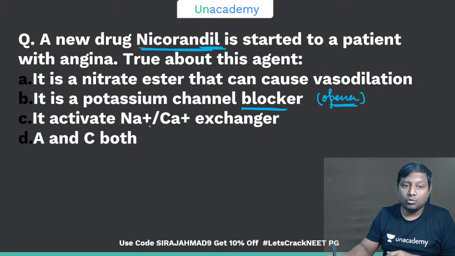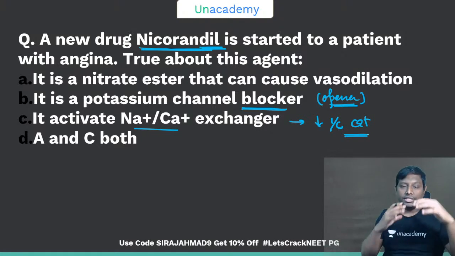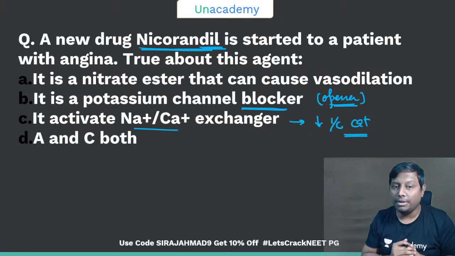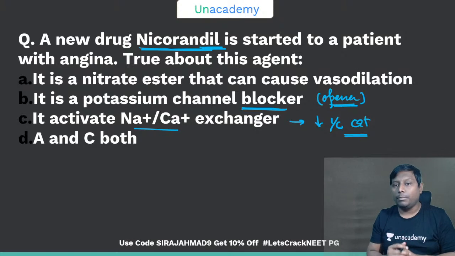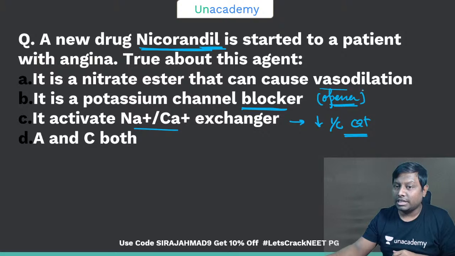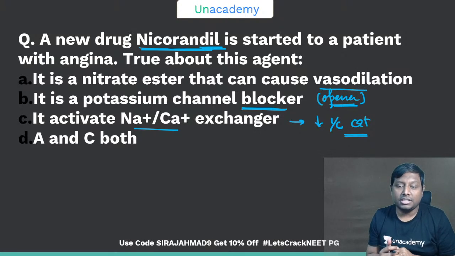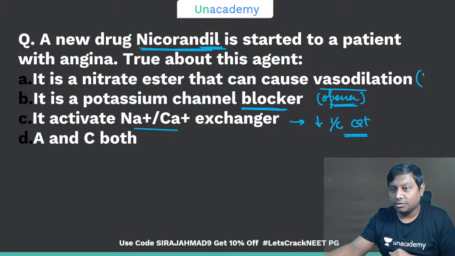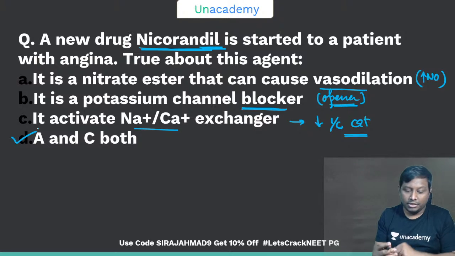It activates the sodium calcium exchanger, therefore it will reduce the intracellular calcium, and if intracellular calcium is reduced, the tone itself will be reduced. Then if the potassium channel is opened, there will be repolarization followed by hyperpolarization, and definitely vasodilatation can be caused because of nitric oxide. So it's a nitrate ester that increases nitric oxide. So the correct answer that you got, guys, is A and C.